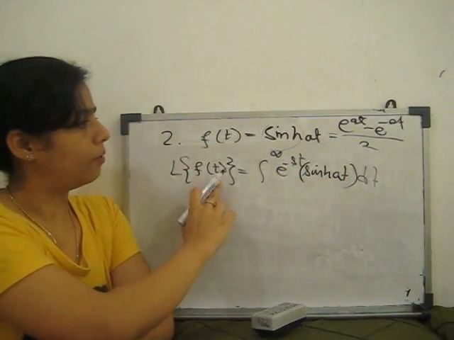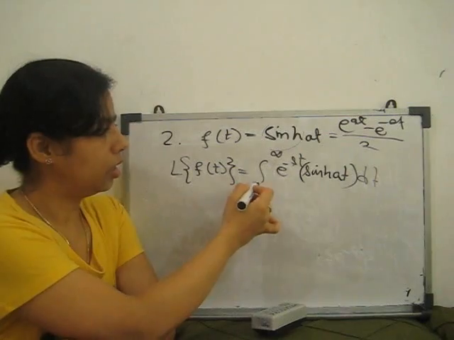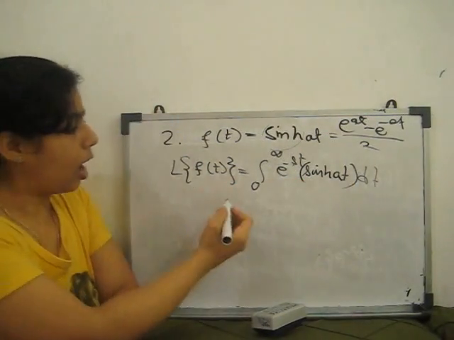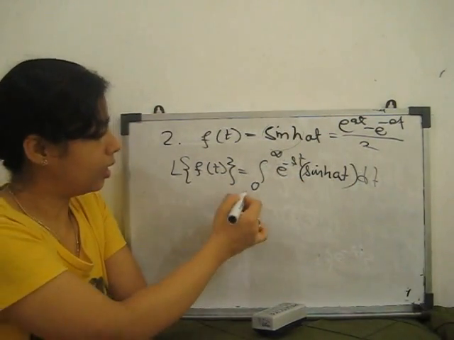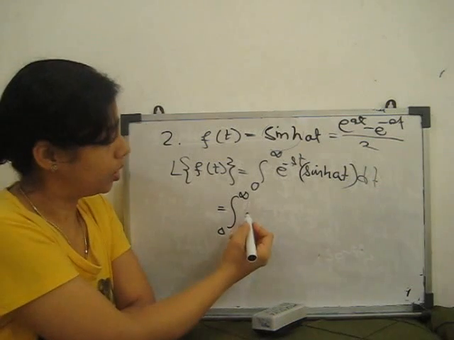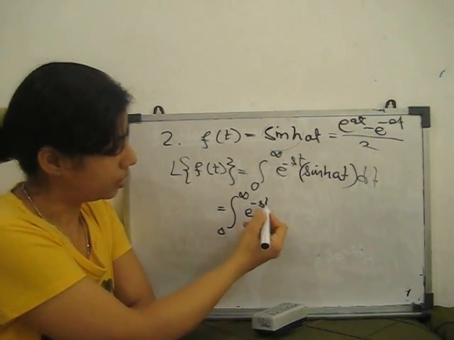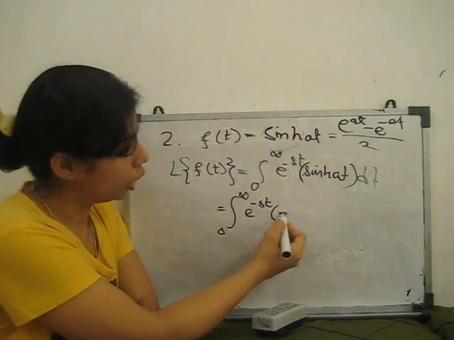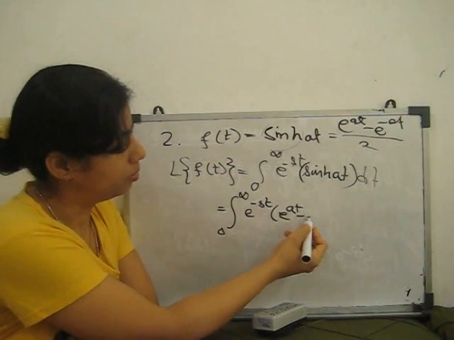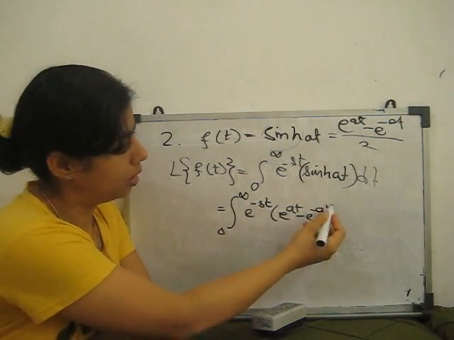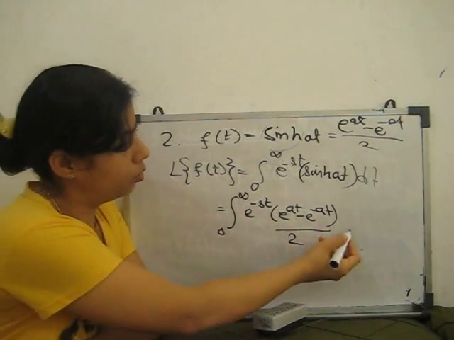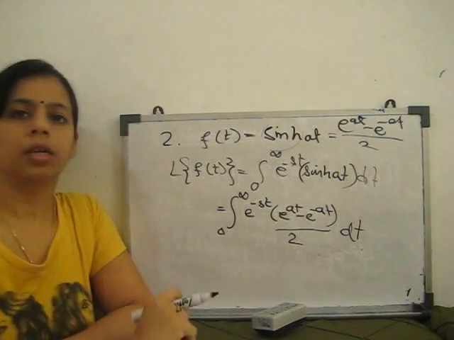What is the Laplace of f(t)? Integral of e to the power minus st f(t) dt. Now hyperbolic is again replaced with exponential functions: e to the power minus st times e to the power at minus e to the power minus at, divided by 2, dt.